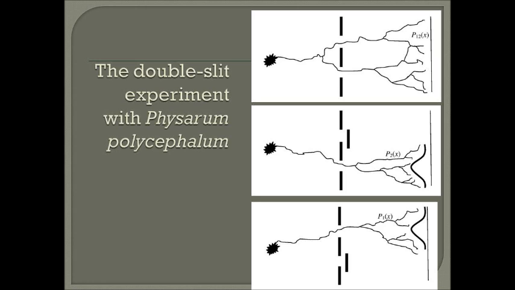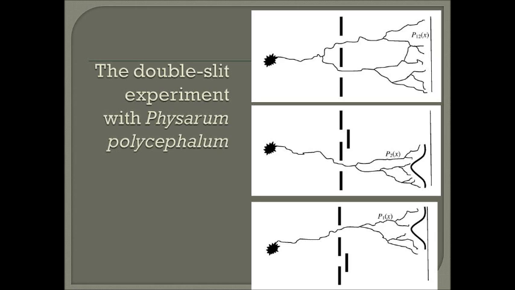Physarum acts. Let us take the first screen with two slits which are covered or opened, and the second screen behind the first at which attractants are distributed evenly. Before the first screen there is an active zone of plasmodium. Then let us perform the following three experiments. First, slit 1 is opened, slit 2 is covered. Second, slit 1 is covered, slit 2 is opened. Third, both slits 1 and 2 are opened.